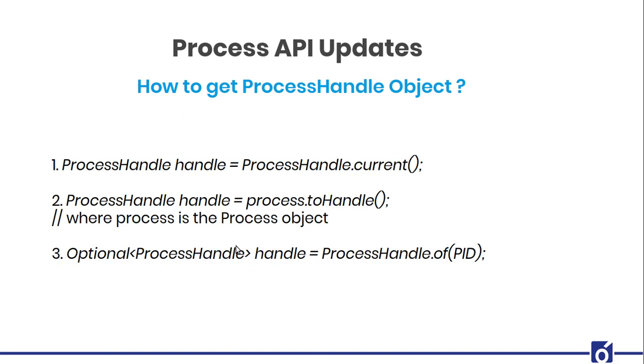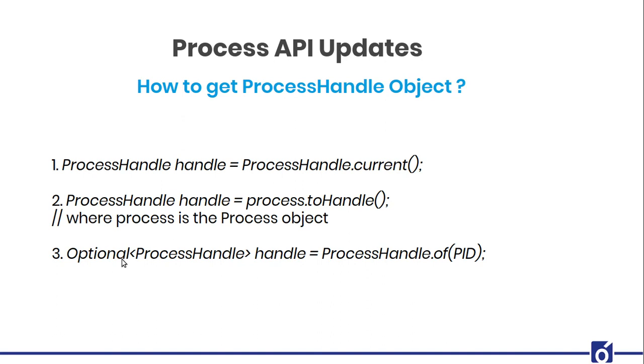Then there comes a third one. What if you have a PID of a process? With the help of that also you can get the handle of your process, but that will obviously provide you the answer in an Optional, because that PID may or may not exist, right?